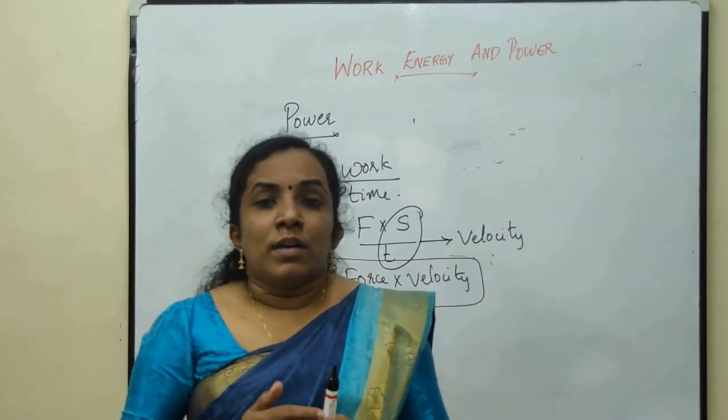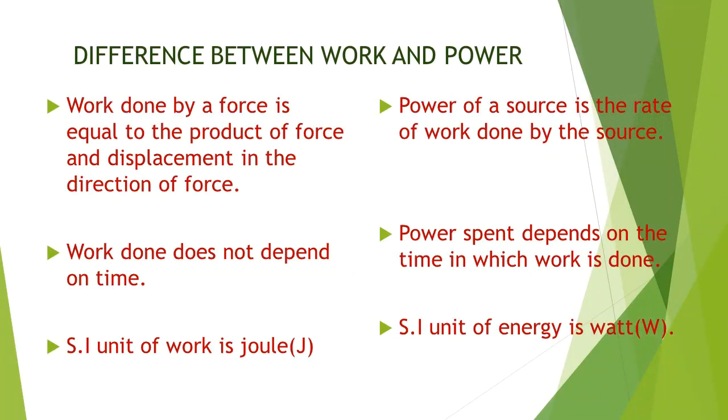Now, what are the differences between work and power? Work done by a force is equal to the product of force and the displacement in the direction of force. And the power of a source is the rate of work done by a source. Work done is not depending on time, but the power spent depends on the time in which the work is done. The SI unit of work is joule and the SI unit of power is watts.